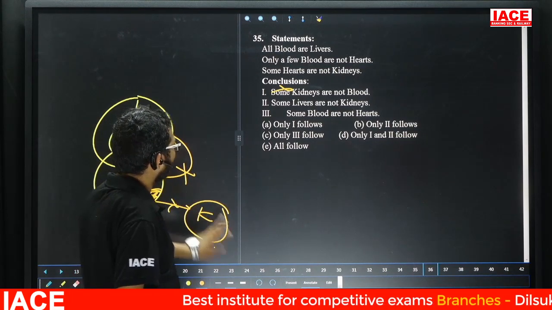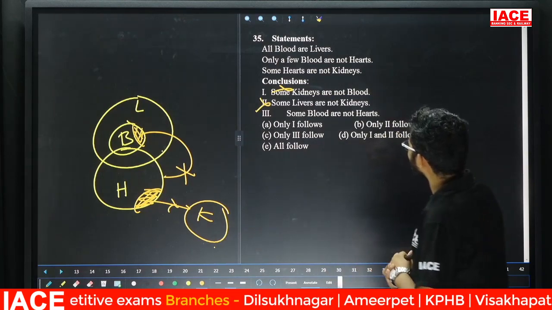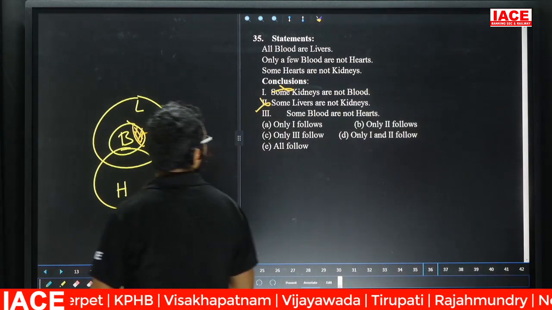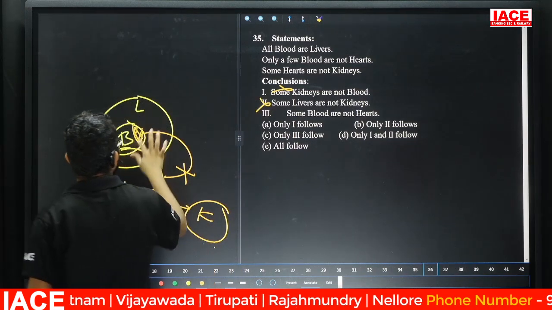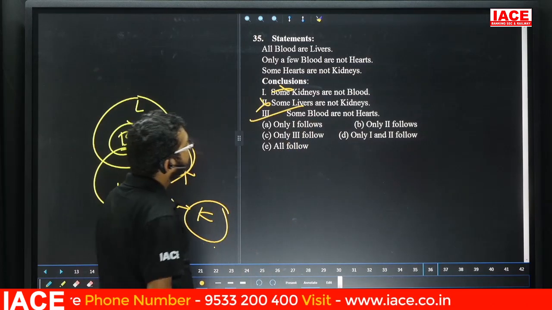Liver and kidney relation is what? Can't say. Second one also wrong. Next, third one: some blood is not heart. Some part of blood is not heart. Yes, this one is true. The answer is what? Only the third follows.